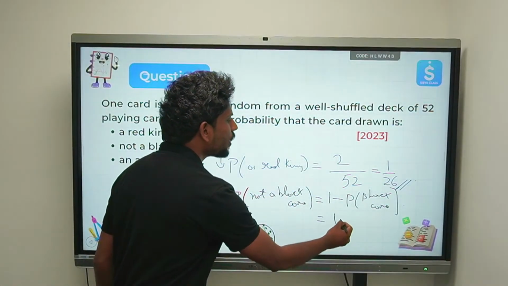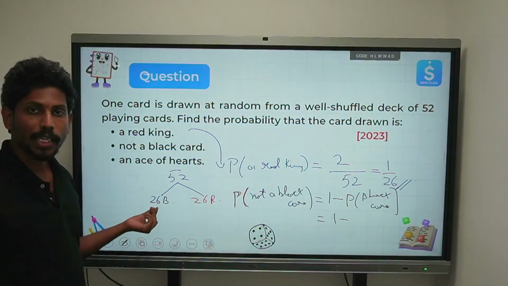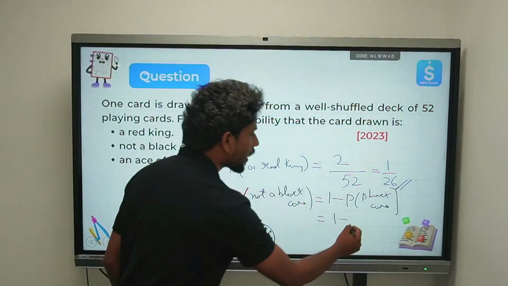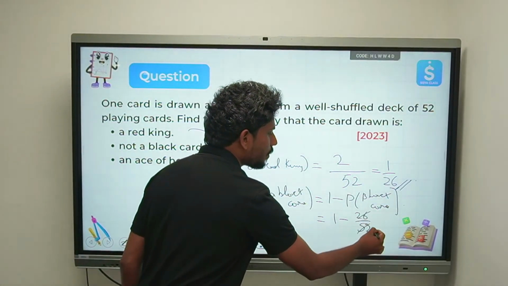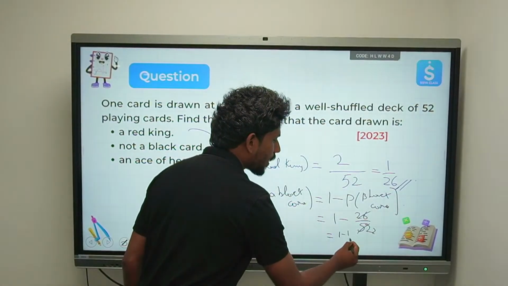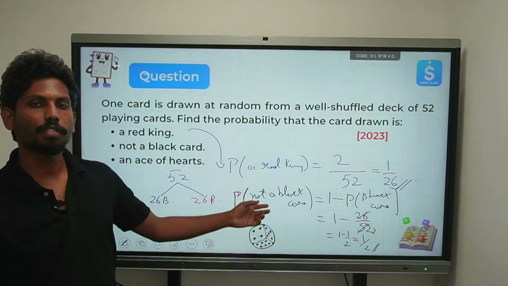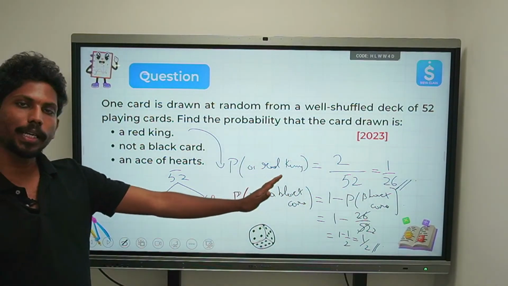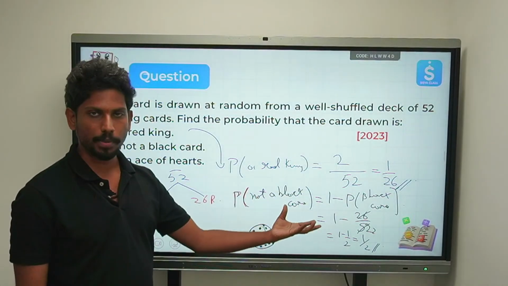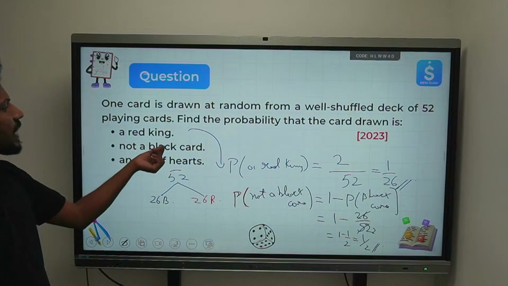So what is the probability of getting a black card? How many black cards do we have? We have totally 26 black cards. So can I say 26 by 52? Yes or no? Which will be 1 by 2. So can I say 1 minus 1 by 2, which is 1 by 2. Can I say this is the probability of not a black card, right? This is how you find it using the complementary event concept.